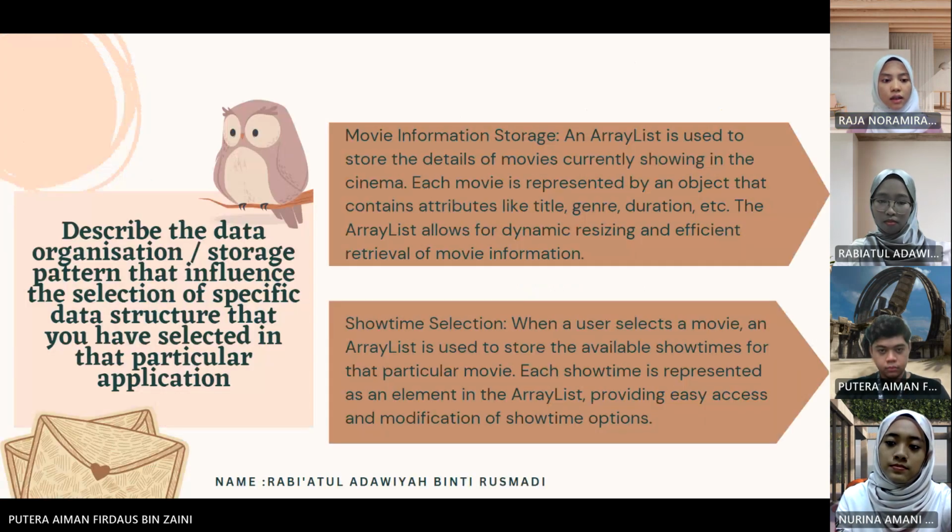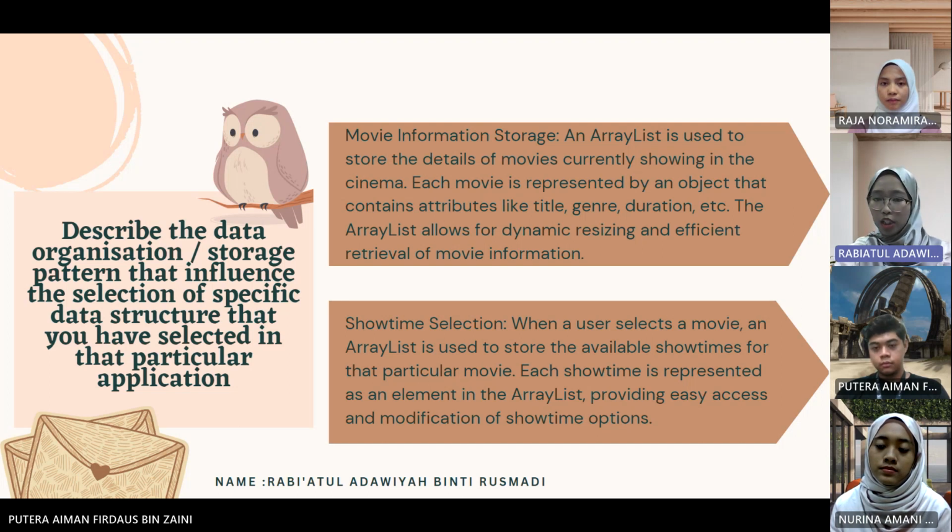Next, I will pass to Rabiatul. Describe the data organization or storage pattern that influences the selection of the specific data structure that you have selected in that particular application. Movie information storage. An array list is used to store the details of movies currently showing in the cinema. Each movie is represented by an object that contains attributes like title, genre, duration, etc. The array list allows for dynamic resizing and efficient retrieval of movie information.